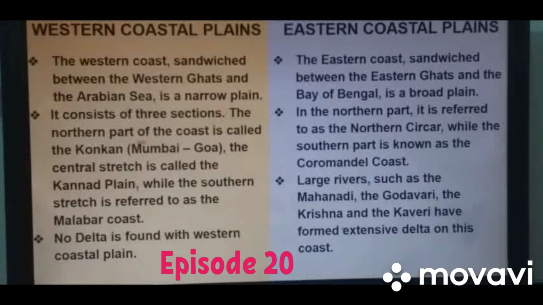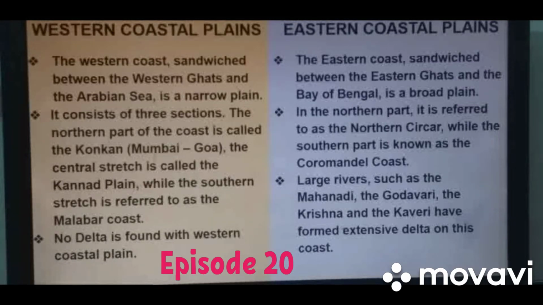The northern part of the coast is called the Konkan coast. Basically it covers the Mumbai and Goa coast. The central stretch is called the Kannada plain. Basically this plain lies within Karnataka state. That is known as the Kannada plain, while the southern stretch is referred to as the Malabar coast. This is Kerala. Basically the Kerala coast is known as the Malabar coast.